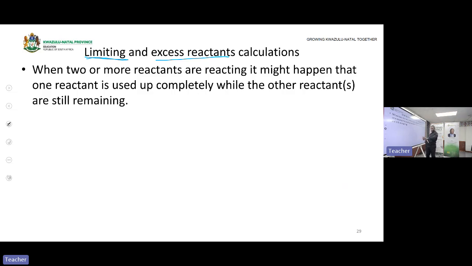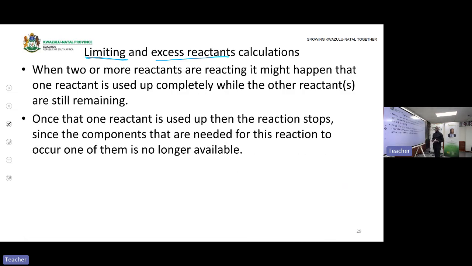They will just tell you this one is excess. Or they will give you a graph that shows that. And they will ask you which one is limiting. So if you are only having 2 reactants and they're giving you one that is in excess, it means the other reactant is limiting. If they give you the one that is limiting, it means the other one is in excess. So you need to understand that not both these words will be said. Okay.